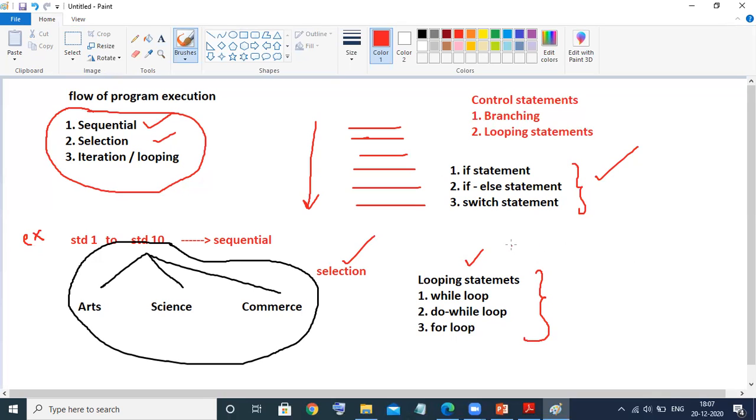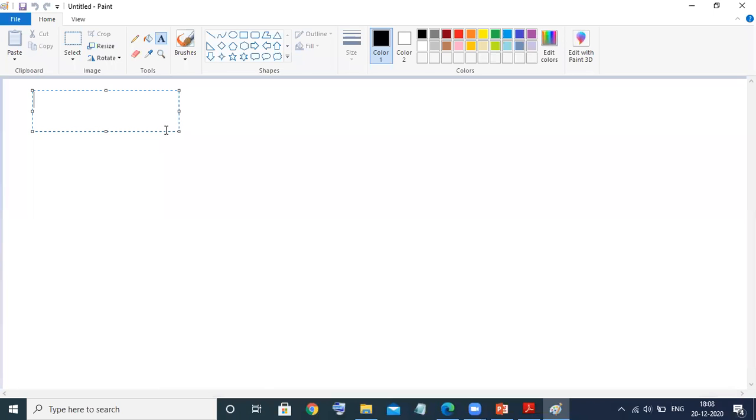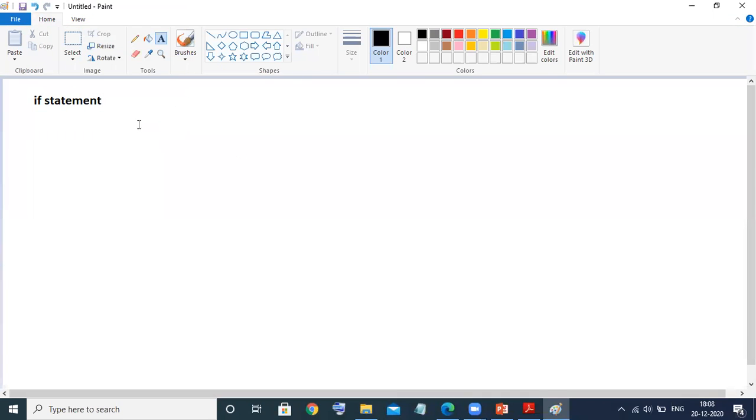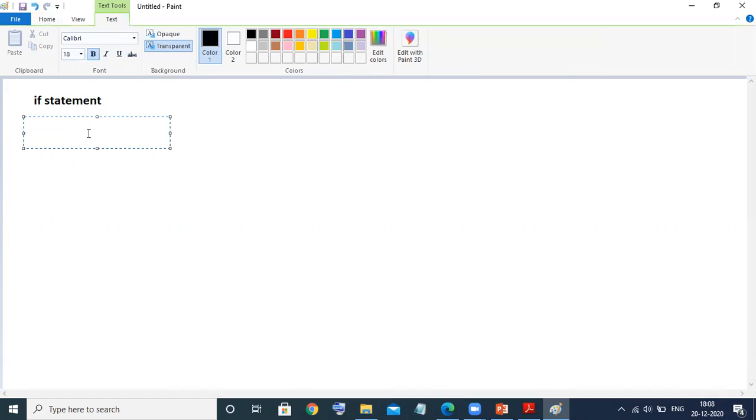So now one by one, we will see how exactly to use this if statement in our programming language, how to write it, how to use it, the basic stuff. So let us move on, and we will focus now on the simple if statement. Before going to any of the programs, you see, if is a simple keyword. It is a keyword already defined by the compiler. Now we'll see the syntax, how to use this if statement.